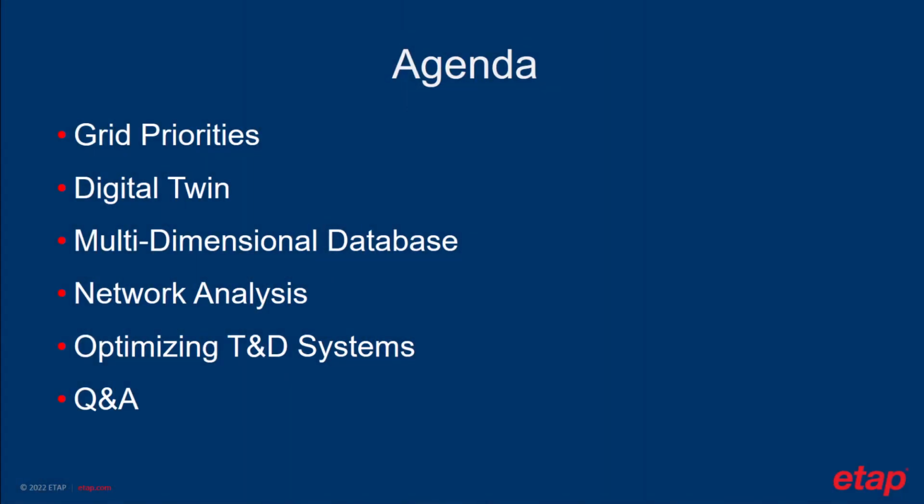We will start by reviewing the grid's top priorities, the ETAP Digital Twin Foundation, how to apply unlimited scenarios through the multidimensional database, engineering network analysis applications provided, and using these solutions to optimize transmission and distribution systems. And at the end, we will conclude with questions and answers.